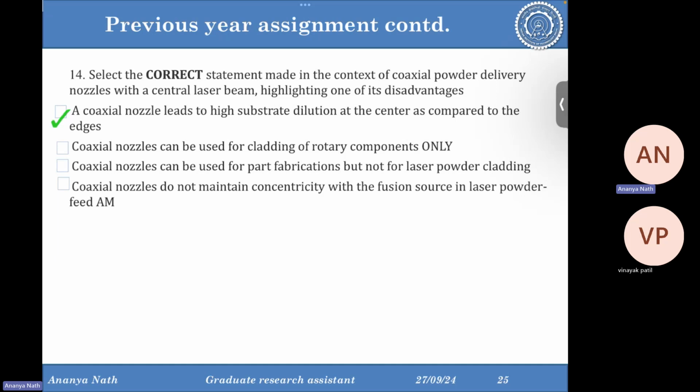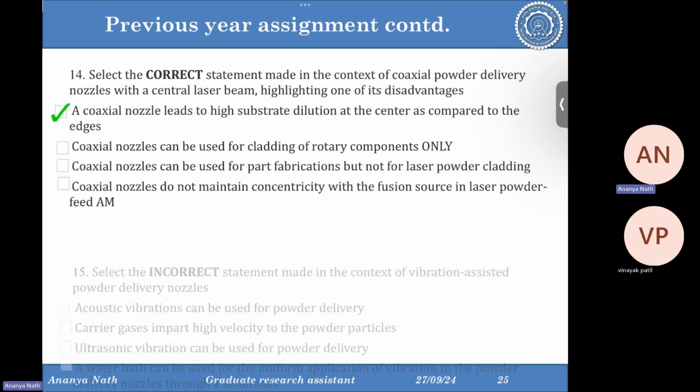Coaxial nozzles can be used for cladding of rotary components only. That is wrong. Coaxial nozzles can be used for part fabrication but not for laser cladding. That is wrong. Coaxial nozzles do not maintain concentricity with the fusion, again wrong.